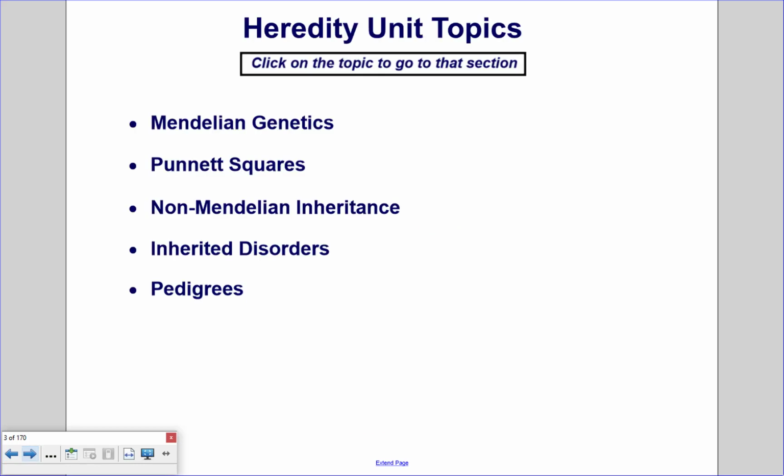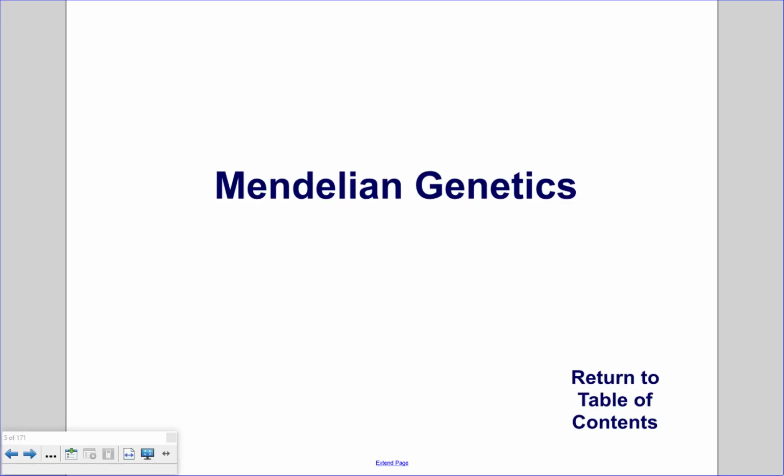In this unit on heredity, we will discuss Mendelian genetics, named after Gregor Mendel; Punnett squares, visual tools of probability; non-Mendelian inheritance, dealing with patterns of inheritance that do not follow Mendelian genetics; inherited disorders caused by traits that are passed down; and pedigrees, useful charts that show family history of traits and the likelihood that these traits will be inherited by future generations.